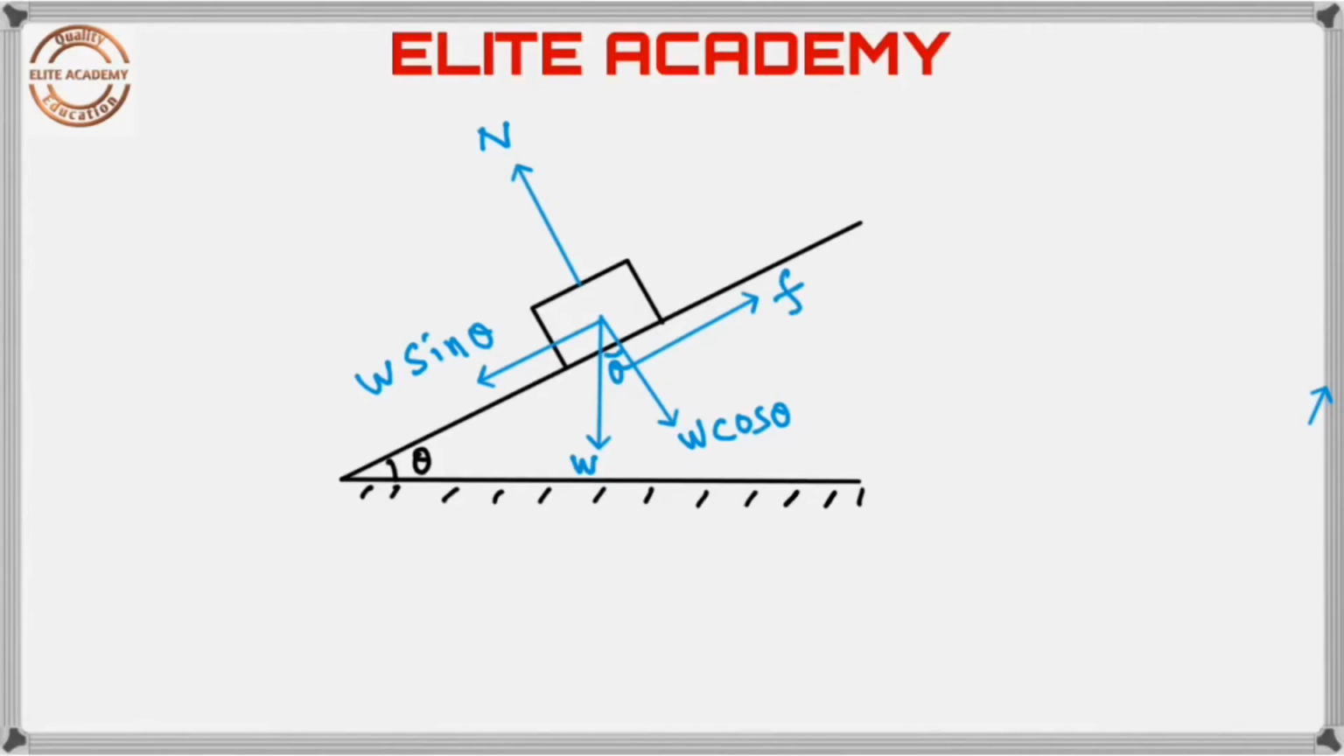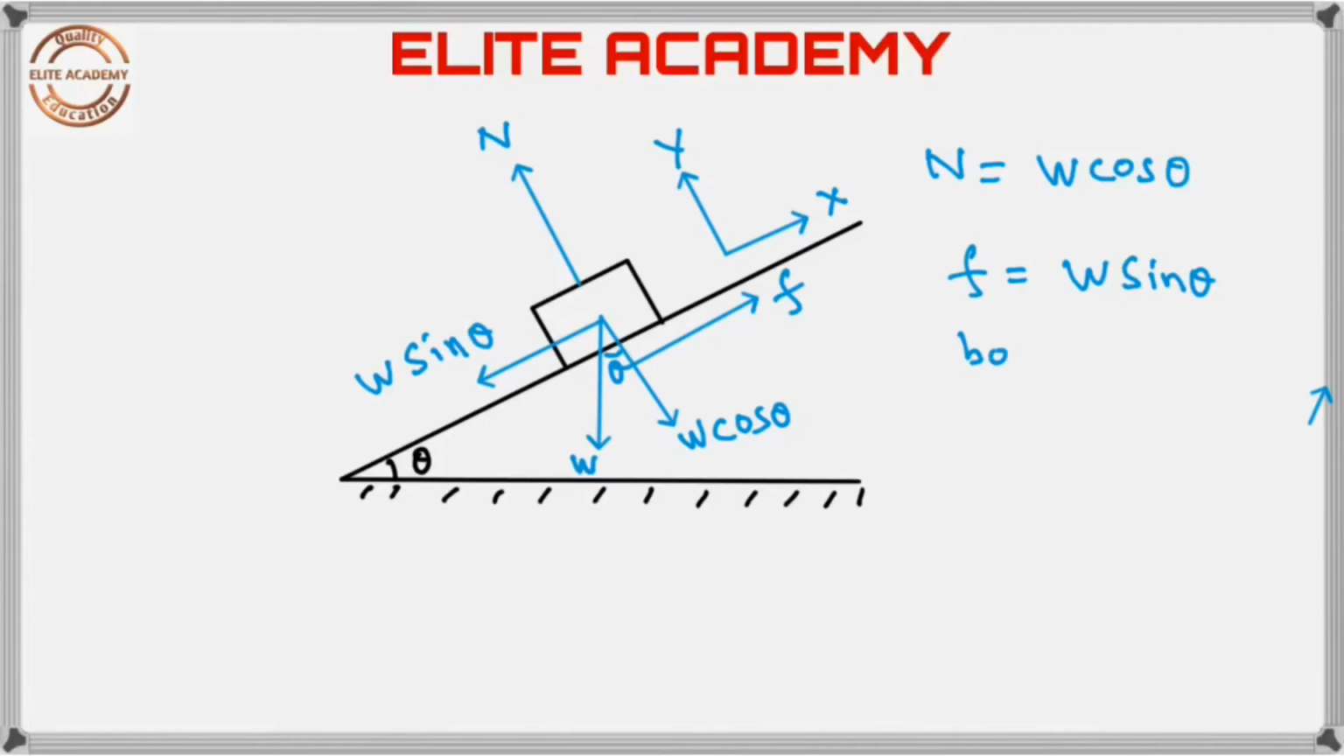When the body is at rest, this normal reaction N is equal to W cos theta. This is always in equilibrium. Here we are taking the x-axis parallel to the inclined plane and the y-axis perpendicular to the inclined plane. In case of y-axis equilibrium, N is equal to W cos theta. And in case of x direction equilibrium, we have F is equal to W sin theta. Then the body remains at rest.